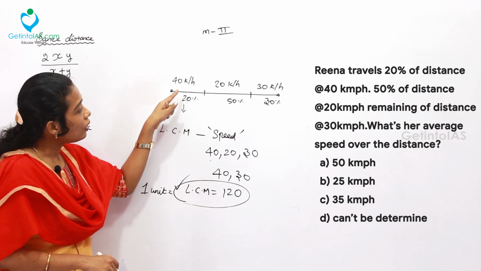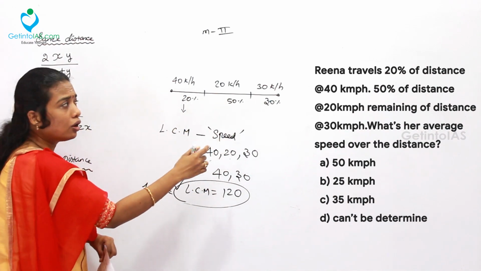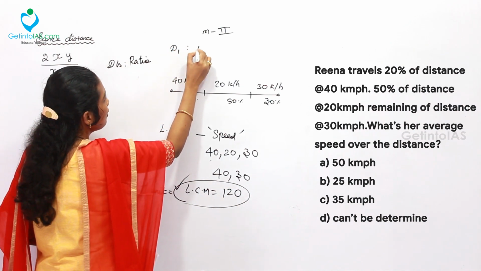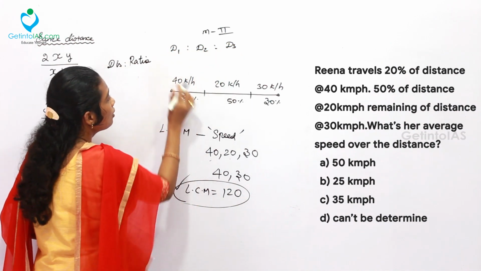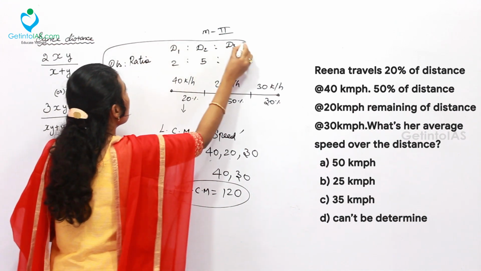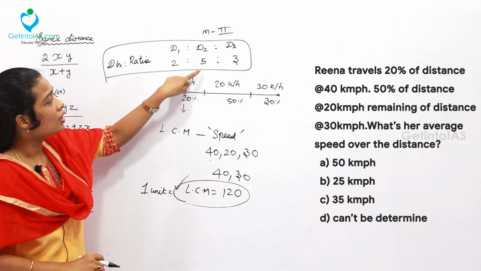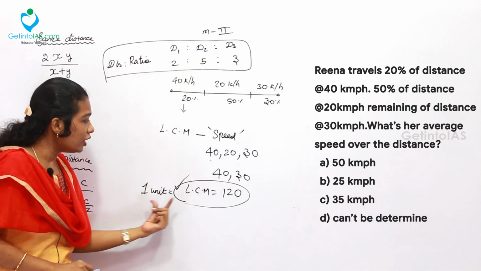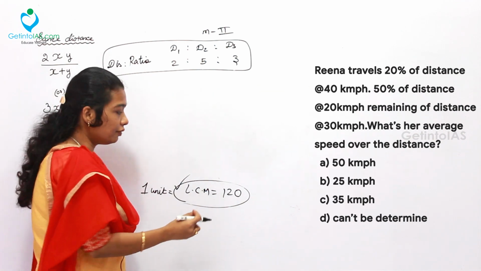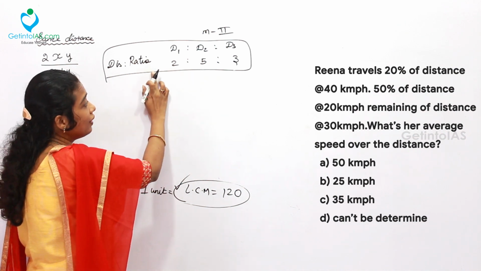Here, first of all, you will have to take the ratio between these distances. What is the ratio we got? The distance ratio between the 3 distances, distance 1, distance 2 and distance 3, is 2, 5 and 3. This is very important while taking the LCM. Now the next step is we want to consider 2 units, 5 units, 3 units. 1 unit is equal to 120. What are the respective values for these 2, 5, 3 units? What we have taken is the LCM value which belongs to the distance. So here the distance ratio is 2, 5 and 3.